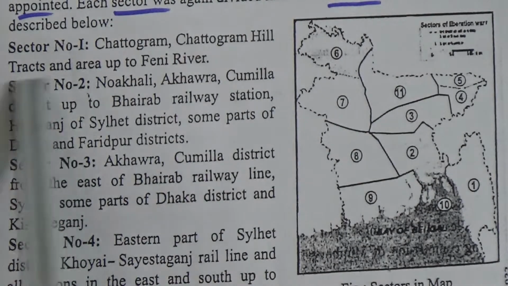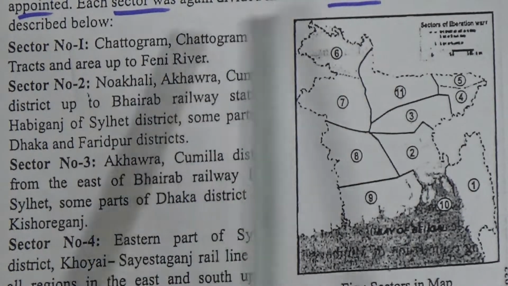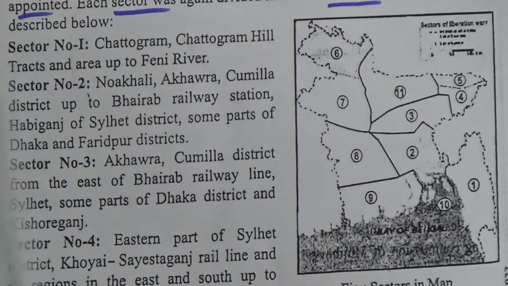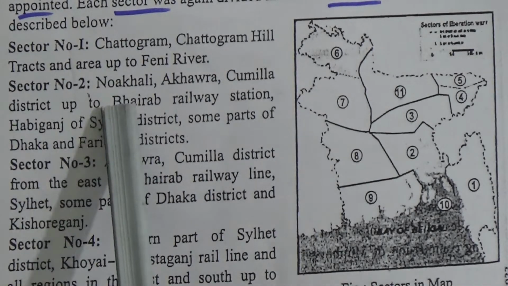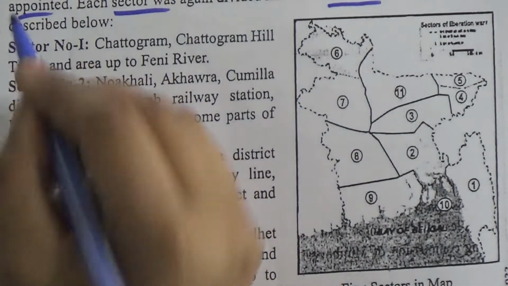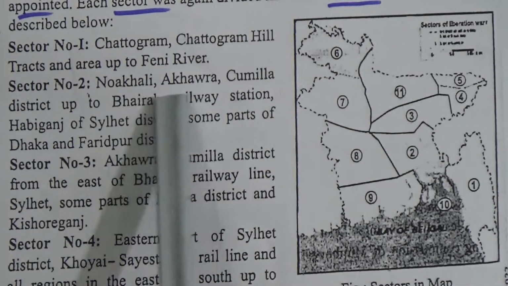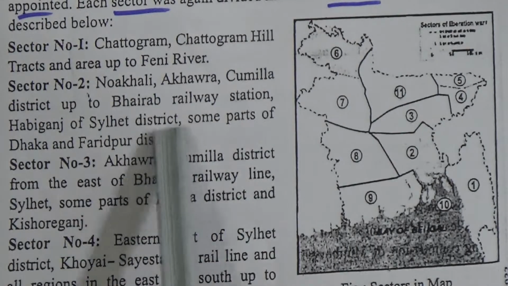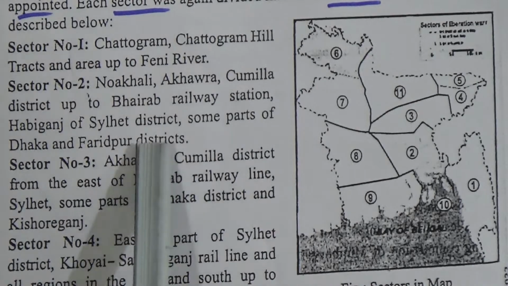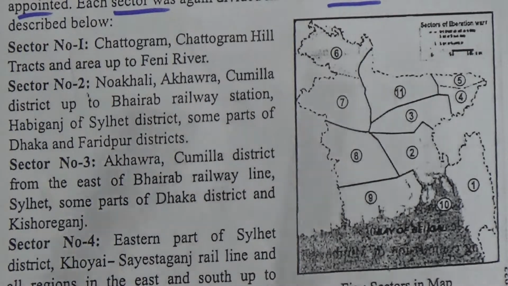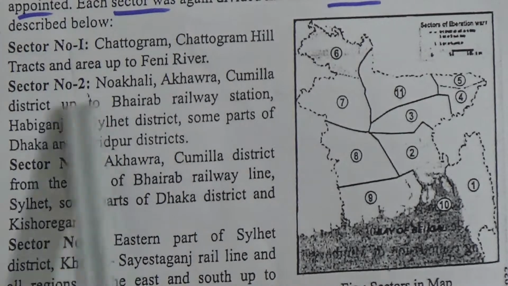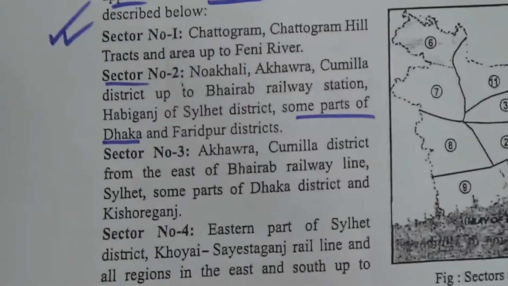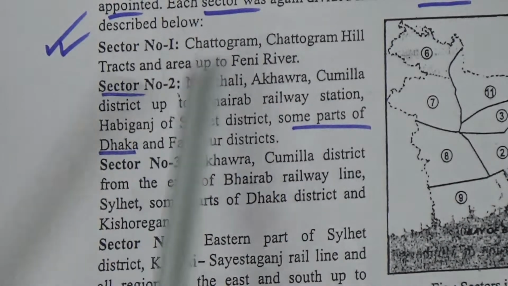Now read the sectors. Sector 1 is the Chattogram Hill Tracts and the area up to the Feni river. Then sector 2: Noakhali, Akhaura, Cumilla district up to Bhairab railway station, Habiganj of Sylhet district, and some parts of Dhaka and Faridpur districts. Read this very carefully. Some parts of Dhaka belong to sector 2, which is very important for you.